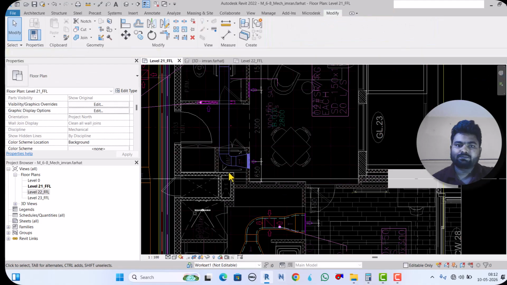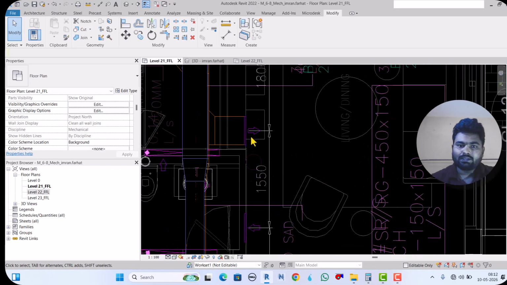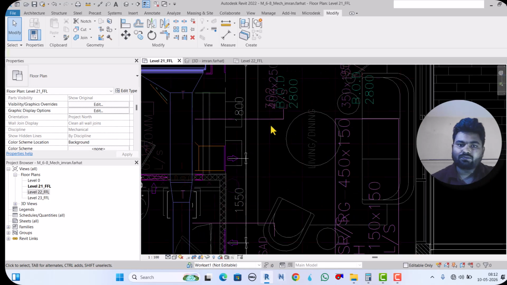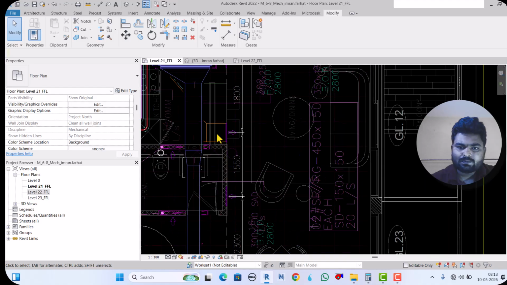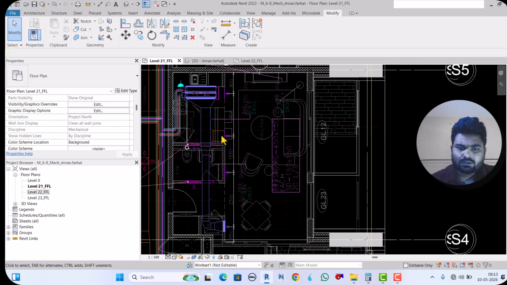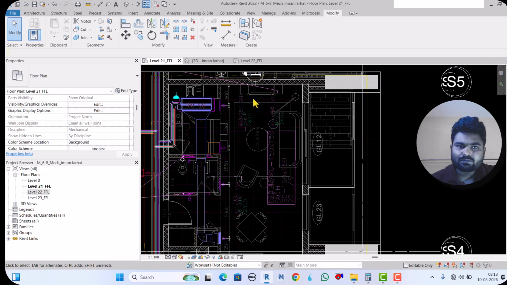Okay, see, then also here the grill register, because this is a supply. And what is the size? This branch size is, is it mentioned anywhere? Let's see, 350 by 150. Yeah.